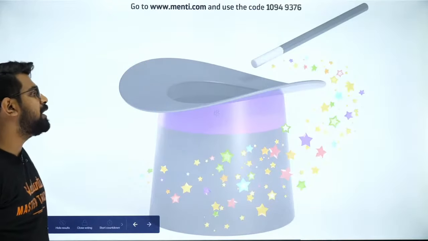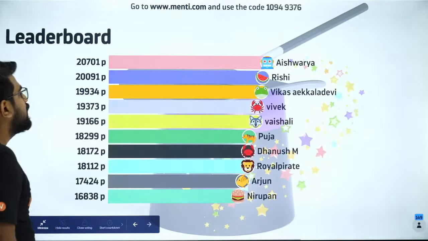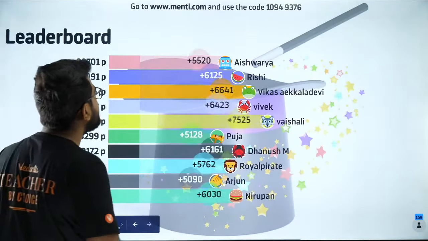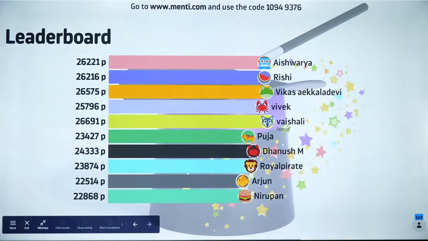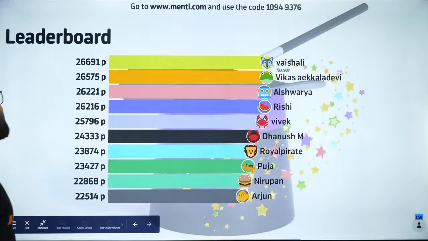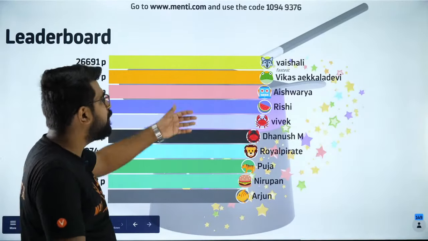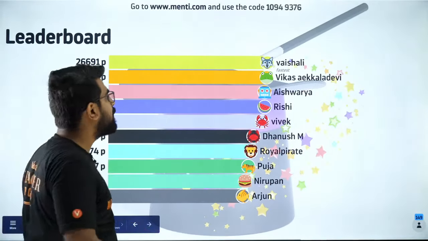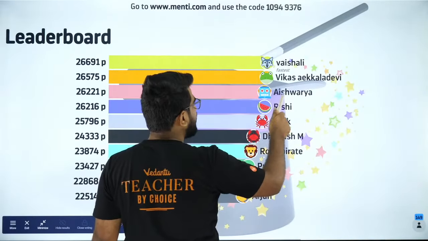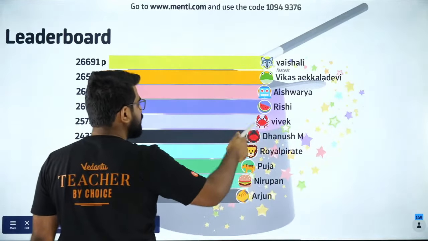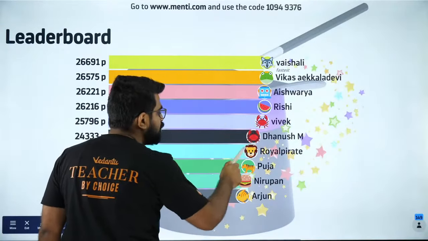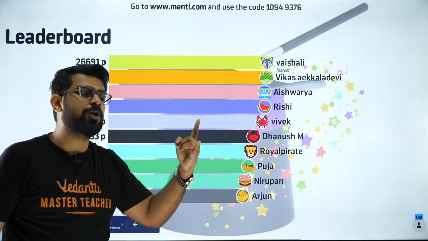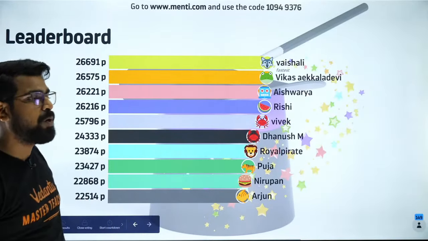Okay, so here we go, people. Now we have the leaderboard. Something which I was looking forward to. Let's see who is at the top right now. Let's see if there is any change. Yes, there is a change. There's a very tough fight going on for the top spot. Vaishali goes to number 1. Great, Vaishali, keep it up. Vikas, followed by Aishwarya, Rishi, Vivek, Danush, Royal Pirate, and we have Pooja. Nirupan is again back, followed by Arjun. Very good job. You guys are awesome. Yes, Subbu Venkat, please tell me what is your doubt.